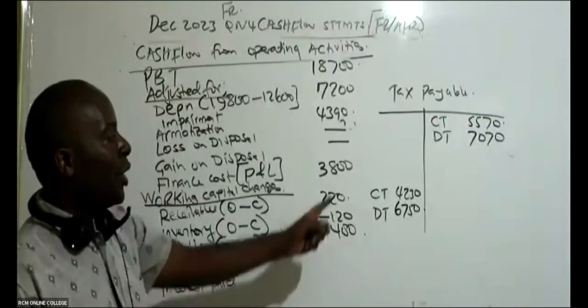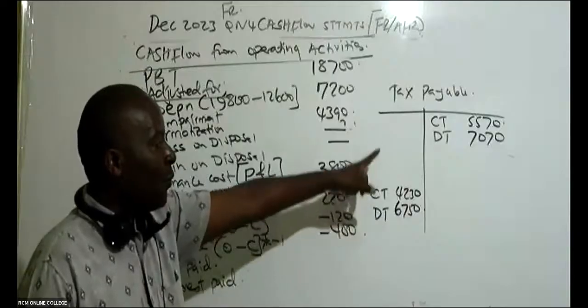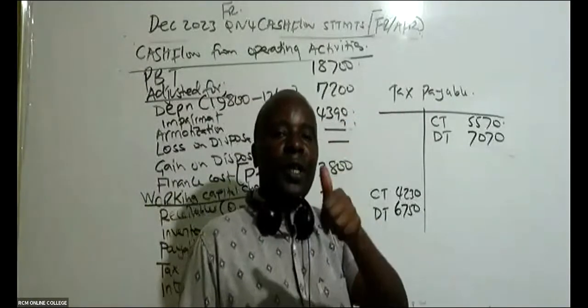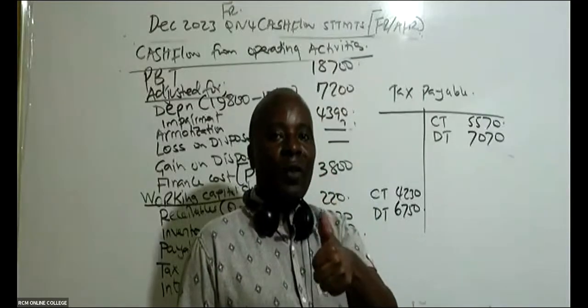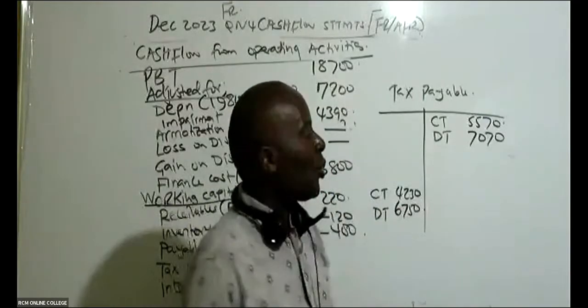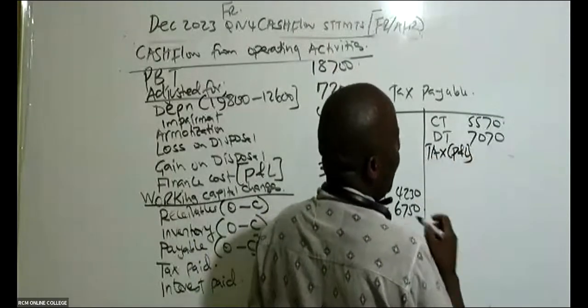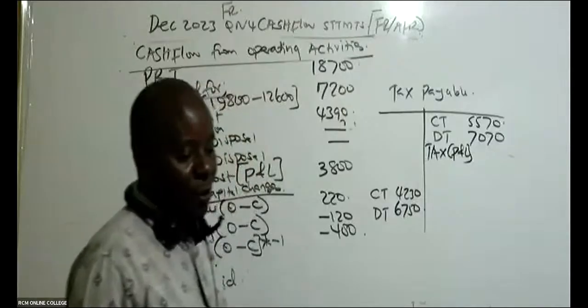Once we do this, here we have the balance carried down and balance brought down. Remember, this tax payable will increase by the tax that you have in the P&L. That is the tax for the year.